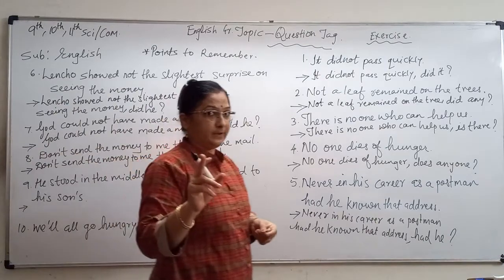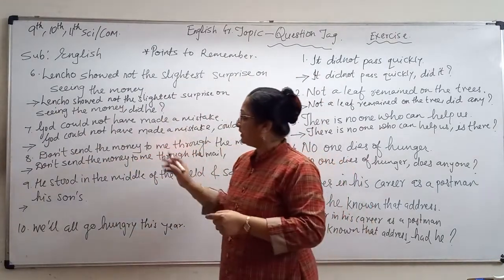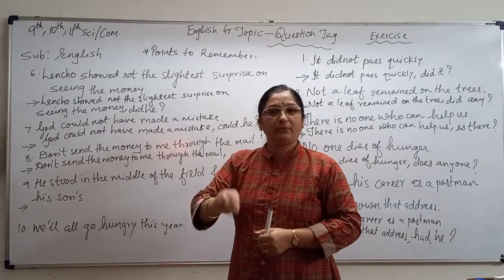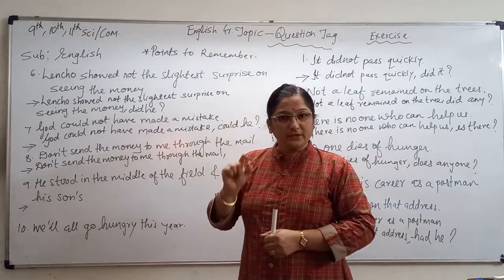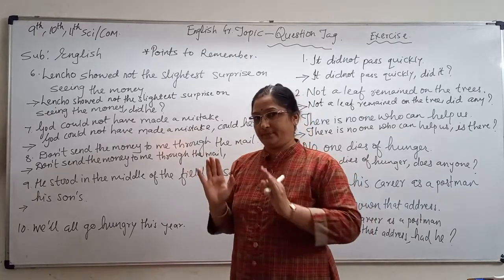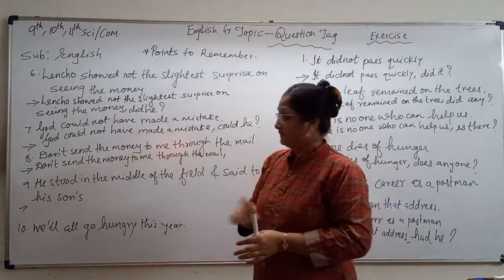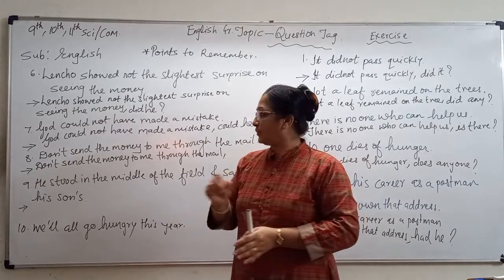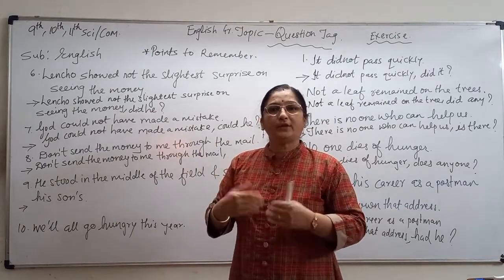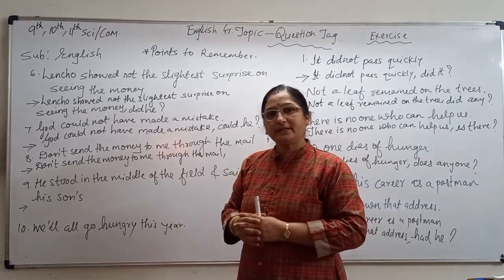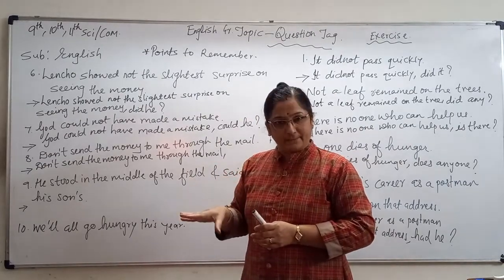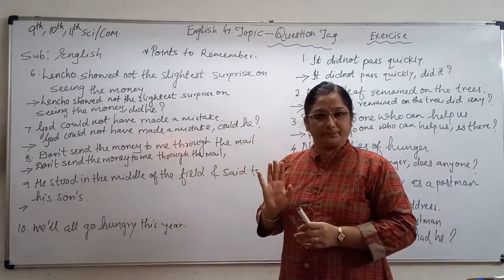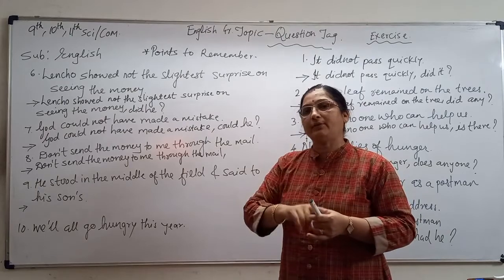This is a different type of imperative sentence. Suppose you are having an imperative sentence. Either the sentence is affirmative or negative, always use positive tag. Again I repeat. If suppose you have an imperative sentence, imperative means order or request, that type of sentences if comes in exam, then always use the affirmative tag for it. Either the sentence is affirmative or negative.